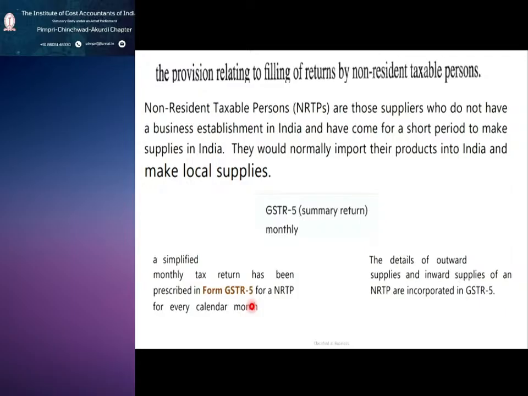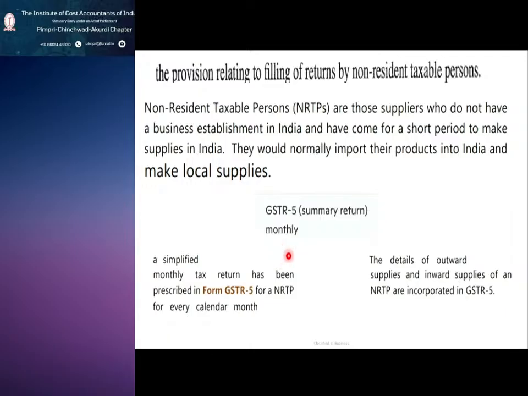GSTR 1, which shows the statement of outward supplies, and GSTR 3B, in short a summary return. What do you mean by summary return? You mention both outward supplies and ITC, so we call it a summary return. A non-resident taxable person has to file GSTR 5 on a monthly basis.